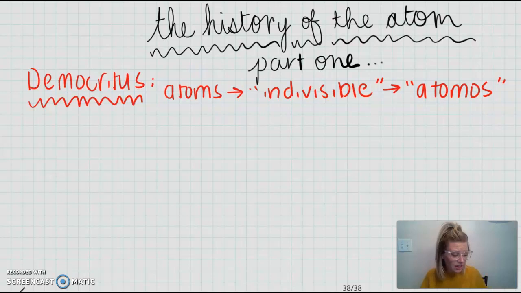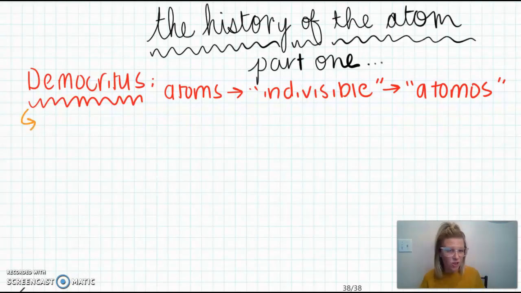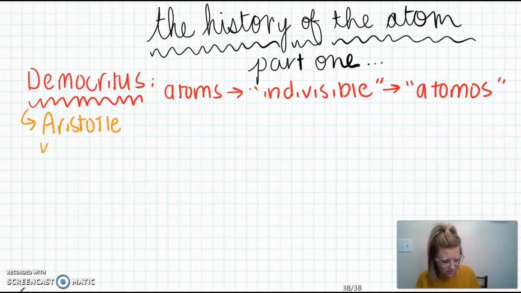Now, unfortunately for us and the scientific community, Democritus's theory didn't last very long. Again, ancient Greeks were kind of built on this idea of being able to argue and defend their theories, and they kind of built up a following, if you will. And unfortunately, Democritus's following was much smaller than the following of another prominent philosopher who goes by the name of Aristotle.